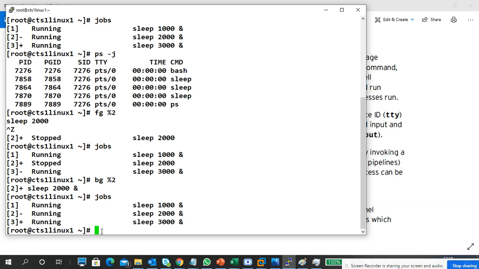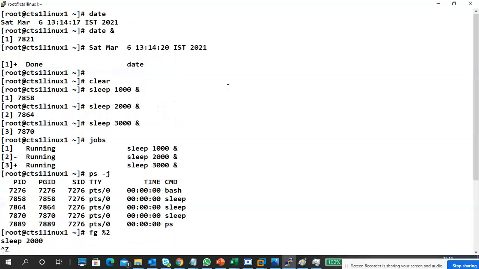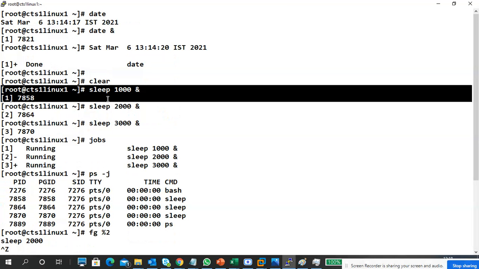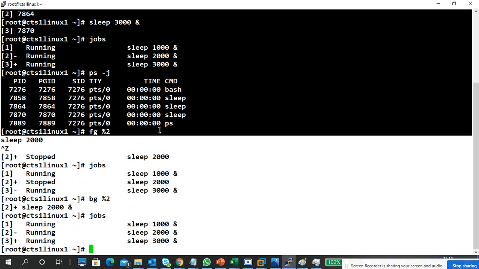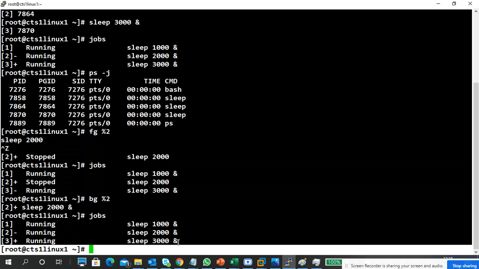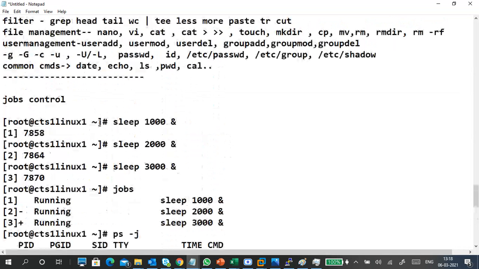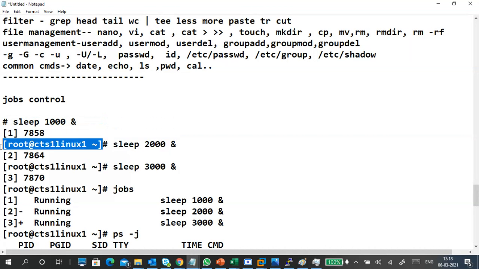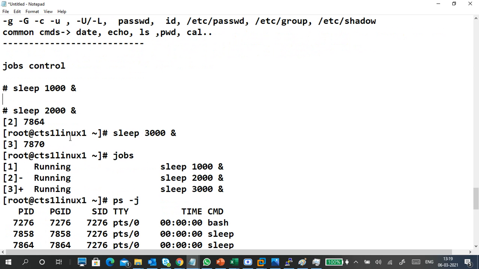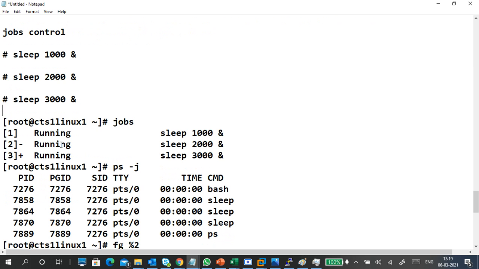What I did is I created three processes. So sleep 1000, I can put a complete one. From here I put sleep 1000, 2000, 3000. Okay, this is sleep 1000 and this is 2000. Ignore the process IDs, because your system automatically generates different process IDs.